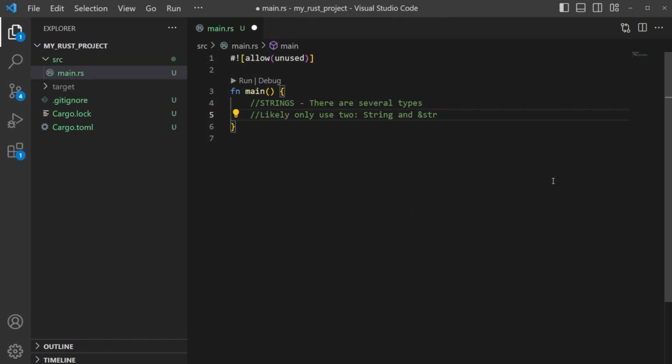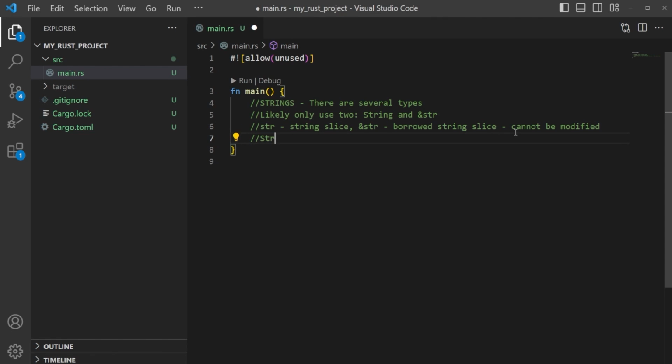So let's talk about the differences between the two really quick. We can even make another line of notes here. Okay, so an str is what's called a string slice. And when we see ampersand str, that's what's known as a borrowed string slice. Okay, and with this, the data in the borrowed string slice cannot be modified.